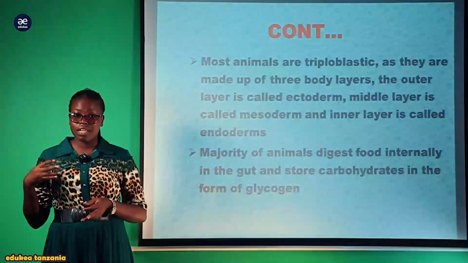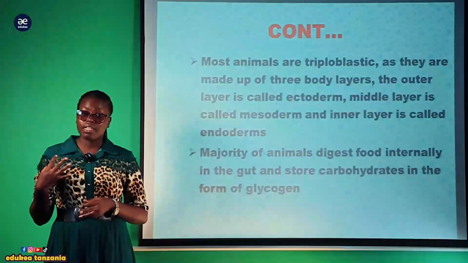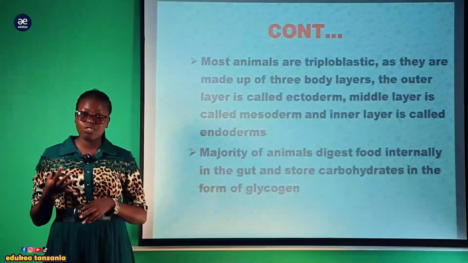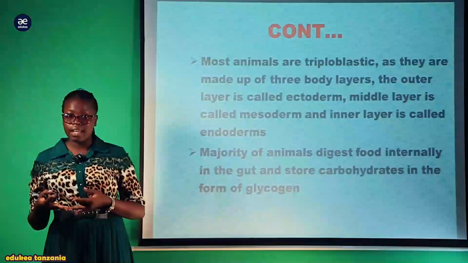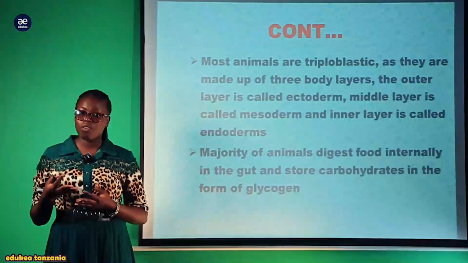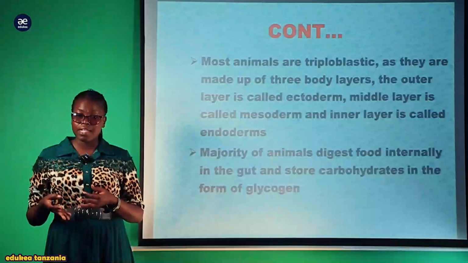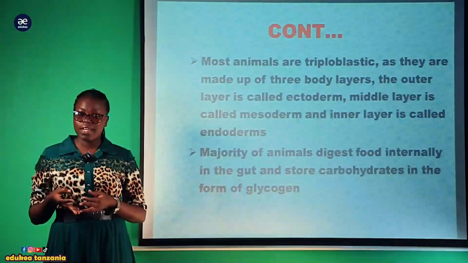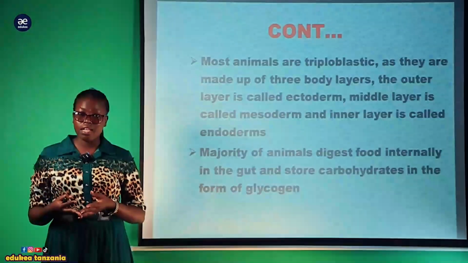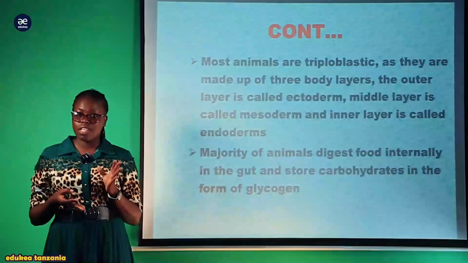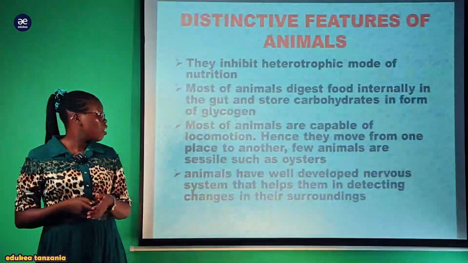I hope that during your form 3 you learned on the regulation of blood sugar, where you see that when the blood glucose level is at a higher level, the insulin inapelekea conversion of the glucose, ambayo glucose comes from the breaking down of the carbohydrate, to be stored or to be converted into glycogen, so as to reduce the amount of blood sugar, so as to make sure that the blood sugar is maintained at a constant level.